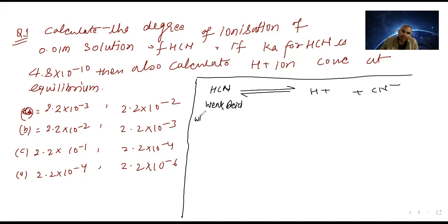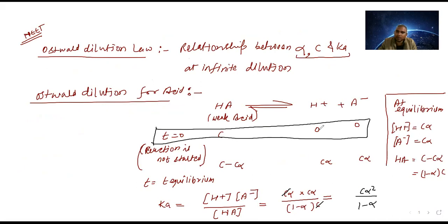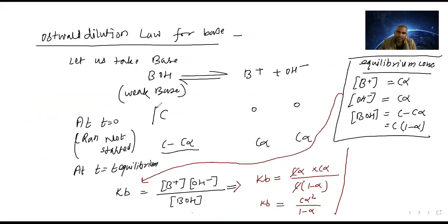When t is equal to 0, what will be the concentration here? Its concentration is C, and the concentrations of the products will be 0. Because when t is equal to 0, the concentration of H plus ion and CN minus ion is 0, since the equilibrium reaction has not started. So C, and 0, 0. Yes or no?